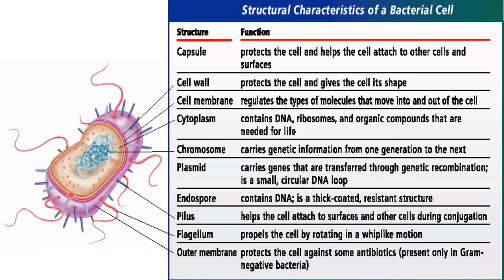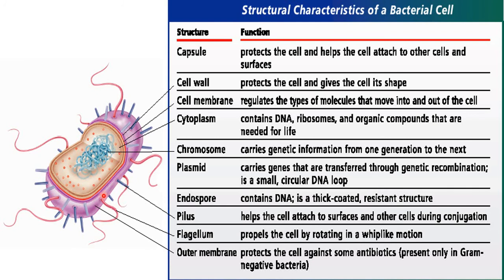Inside here, you will find the cytoplasm, which contains other components of the cell, like DNA, ribosomes, and any other organic compounds that the bacteria or archaea use for living. This is the chromosome. Chromosomes carry the genetic information from one generation of the bacteria or archaea to the other generation.